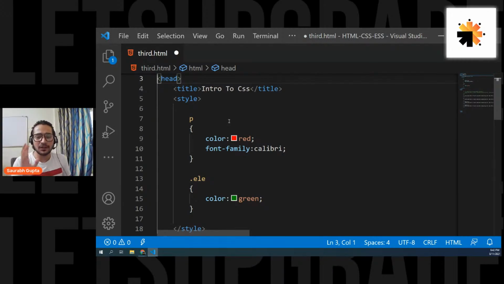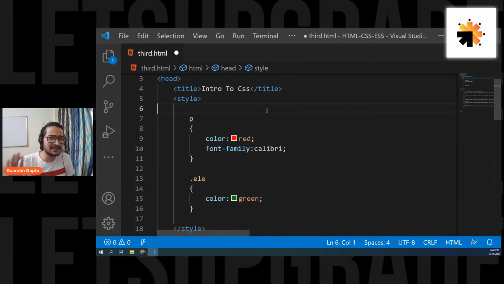But for what? Think of it like this. Let's say you're creating a web page, and your CSS is growing a lot. You have thousands of lines of CSS, maybe 10,000 or 12,000 lines, and your HTML is also really big. So now you have CSS and HTML in the same page. The problem is your page is growing too large, and while coding it will create a lot of complications because you have to move up and down a lot. And your page is also getting heavier in size. That is one really big problem that you can face.